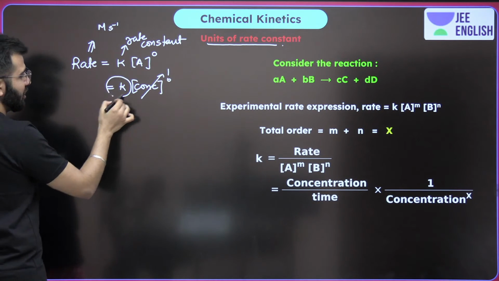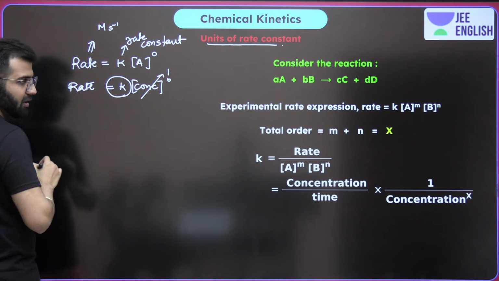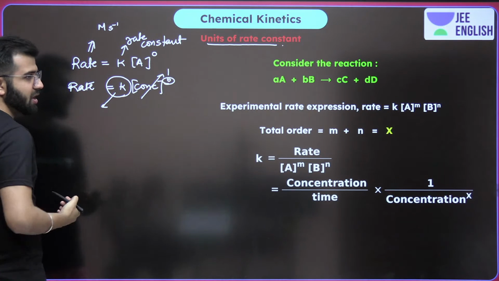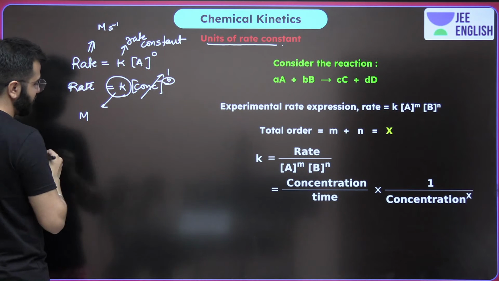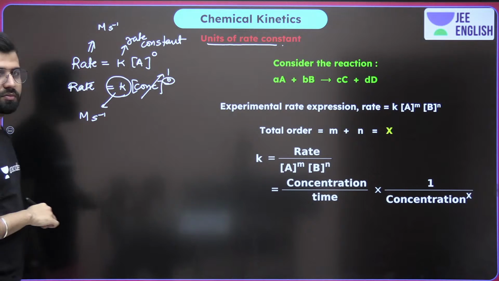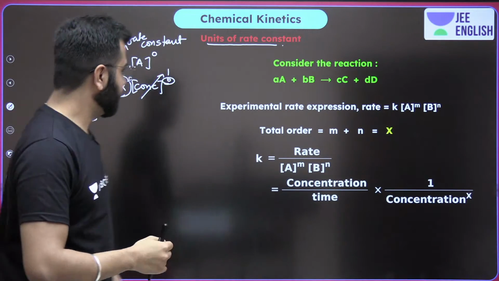Then what is the unit of the rate constant? Same as the rate. So for a zero order reaction, the unit of the rate constant is the same as the unit of rate, which is molarity per time. Do remember this.